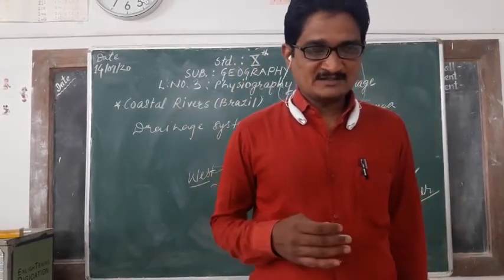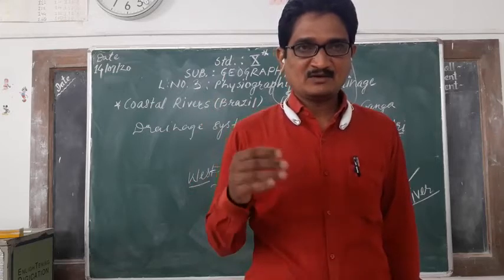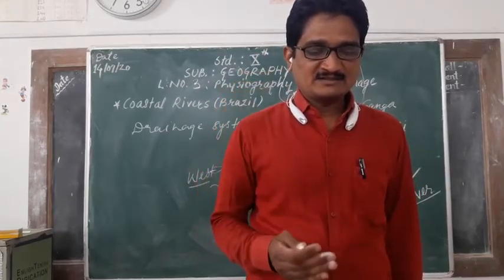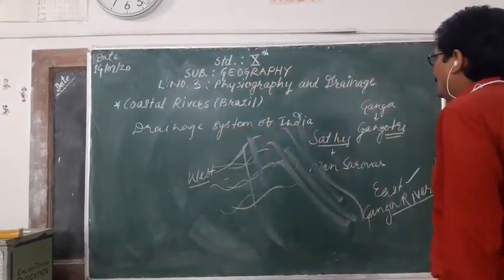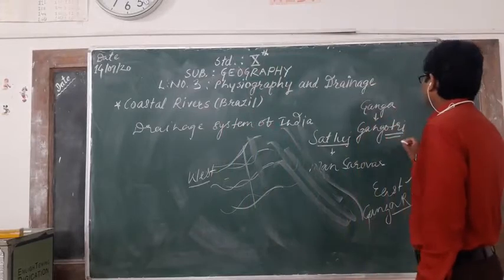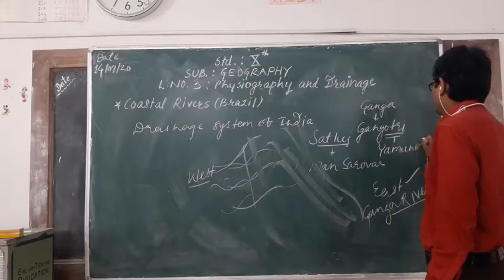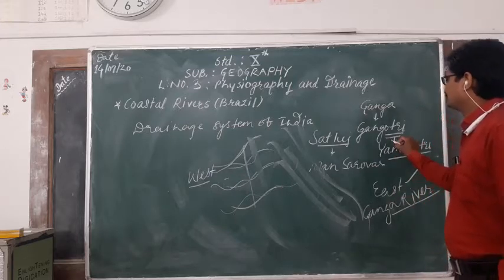So these tributaries are Yamuna, originating at Yamunotri. The Yamuna river, originating at Yamunotri, is a major tributary of the Ganga river.